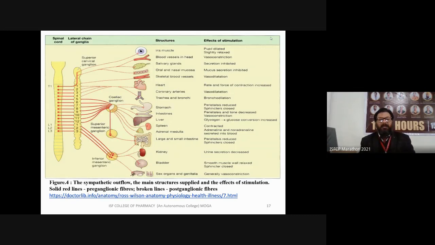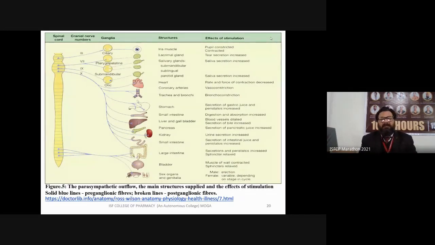In the large and small intestine, the peristalsis is reduced and the sphincter is closed. In the kidney, urine secretion is decreased. In the bladder, the smooth muscle wall is relaxed and the sphincter is closed. Especially related to genital organs and sex organs, they generally vasoconstrict. So these are the basic overview of the sympathetic outflow. From an exam point of view, you can also write this in the exam if there is a question about the sympathetic nervous system.